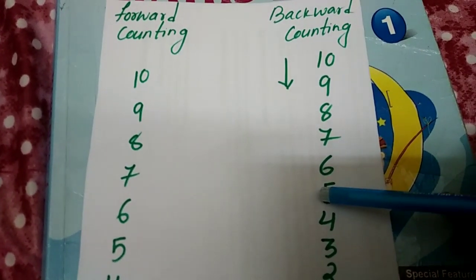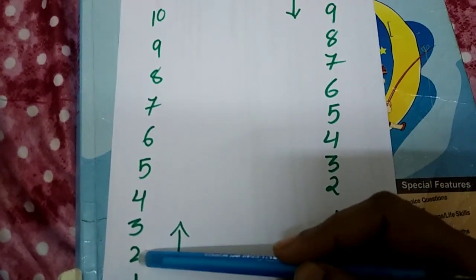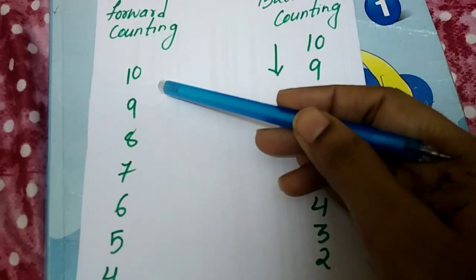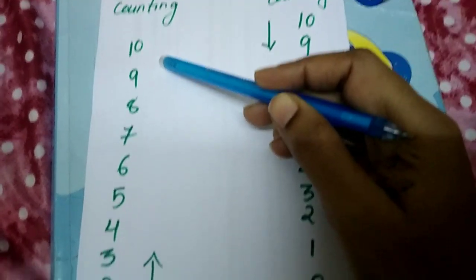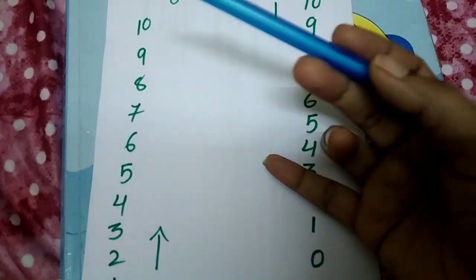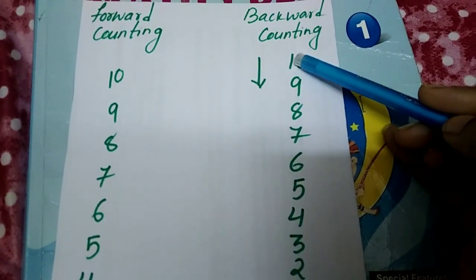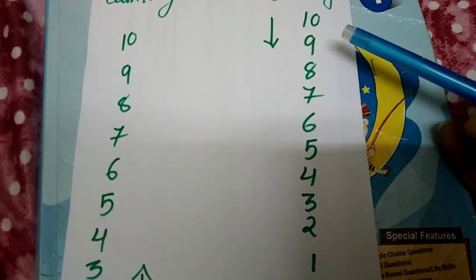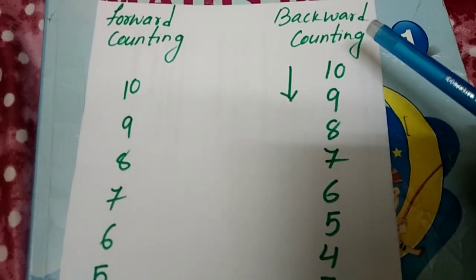So once again I am repeating, forward counting means what? When we are starting from 1: 1, 2, 3, 4, 5, 6, 7, 8, 9, 10. Normally how we count, starting from 1 and then the next number, that is called forward counting. And when we are counting from 10 to 1, or 20 to 10, or 20 to 1, or 50 to 1, counting in the opposite direction, that is called backward counting. So I hope you understood this.